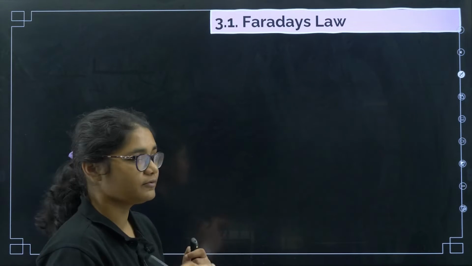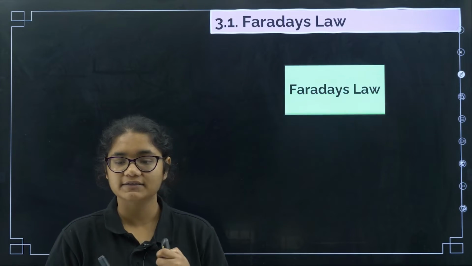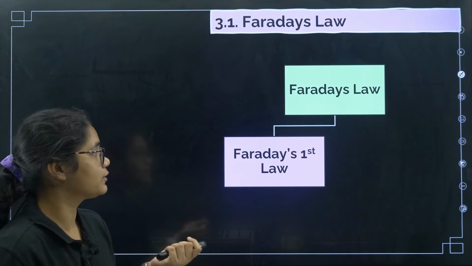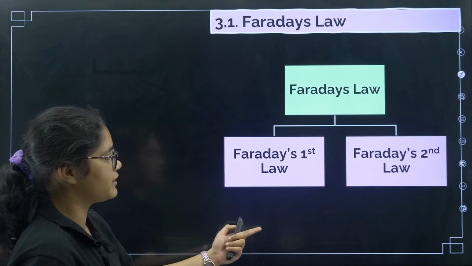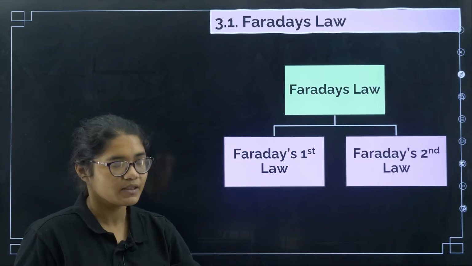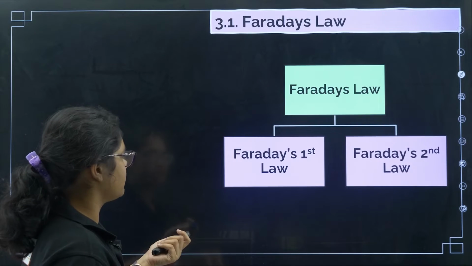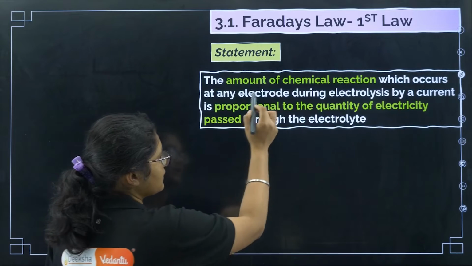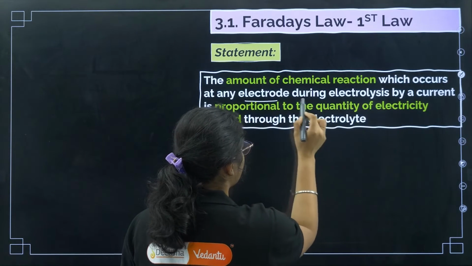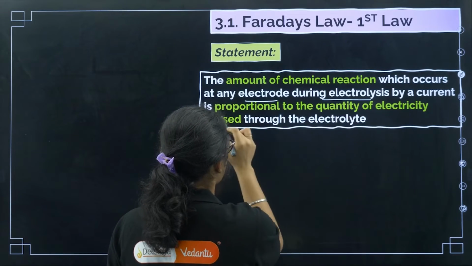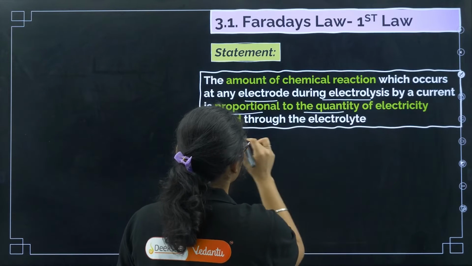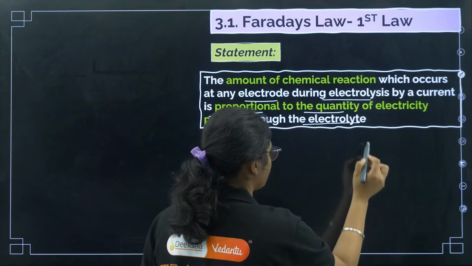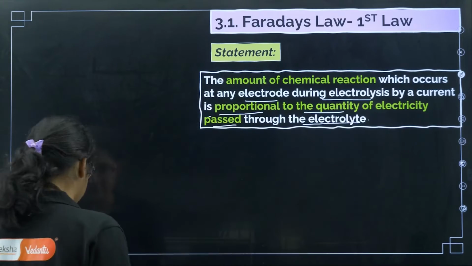Now next we have Faraday's law. What is this Faraday's law? There are two Faraday's laws, Faraday's first law and Faraday's second law. First we will go to Faraday's first law. What does it say? That the amount of chemical reaction which occurs at any electrode during electrolysis by a current is proportional to the quantity of electricity passed through the electrolyte. So now see, what does it say?